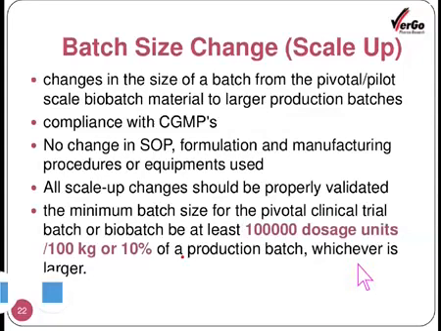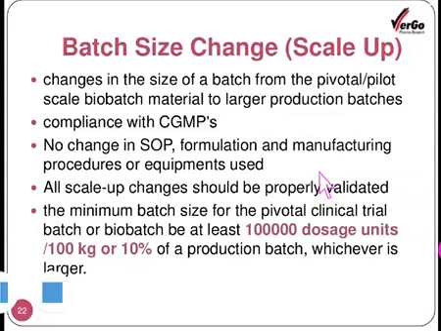Here, as compared to the production batch, we have to set up a level of trial batch, and that can be possible in the pilot plant. So in the pilot plant, such a medium scale or intermediate scale batch can be processed, and accordingly we can submit the data to the FDA.